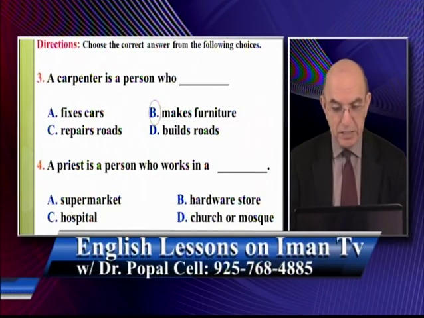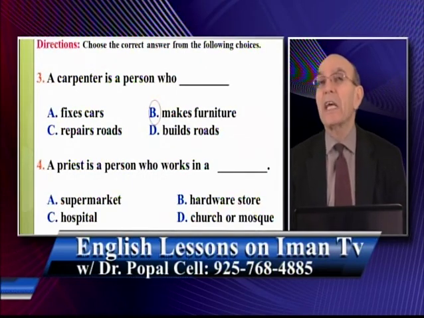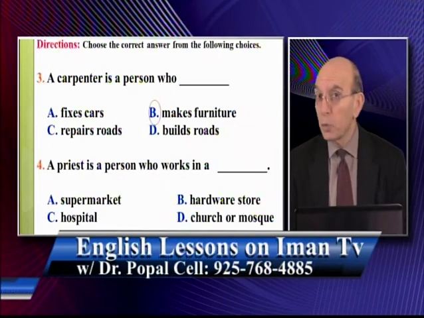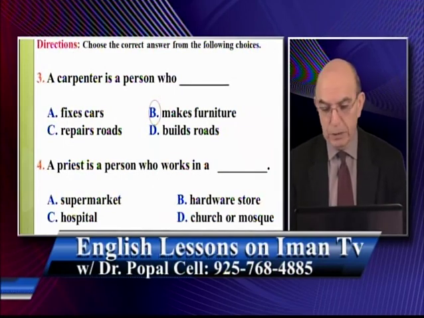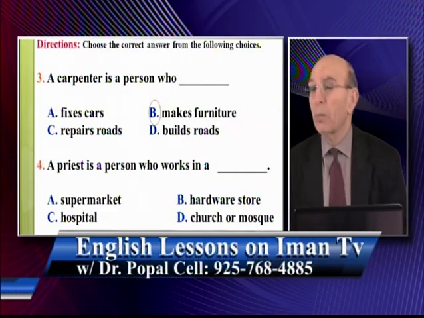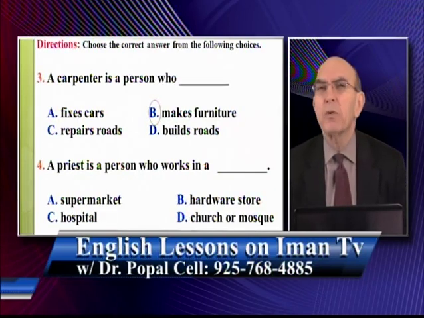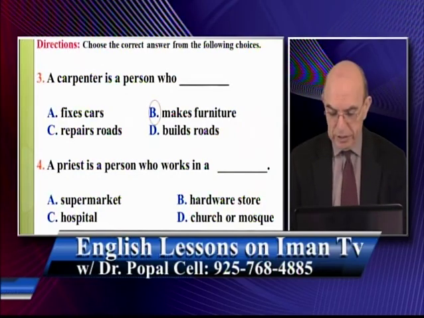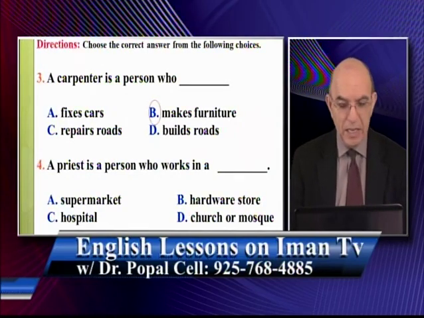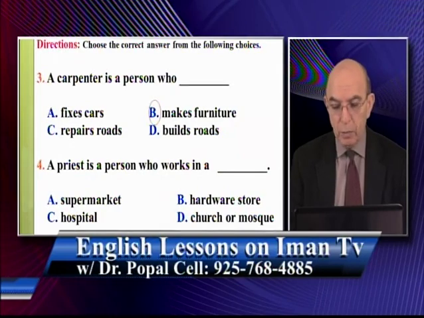Question number 4. A priest is a person who works in A, supermarket. B, hardware store. C, hospital. D, church or mosque. What is a priest and where does he work? The correct answer is a priest is a person who works in a what?